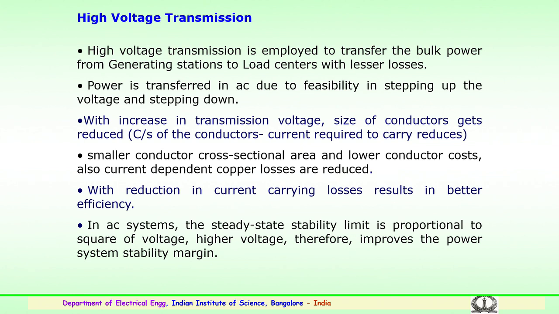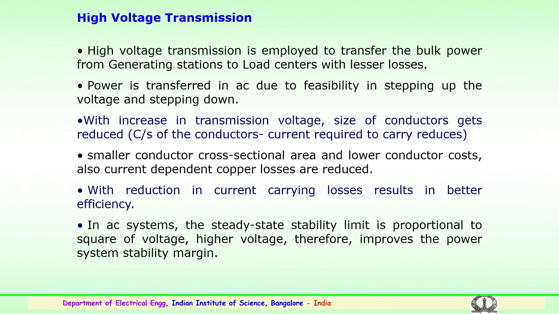Lesser losses is the intention for going for high voltage transmission. Here the power is transferred in AC due to the feasibility of stepping the voltage up and also stepping it down. So we have an advantage particularly when we go in for AC transmission.